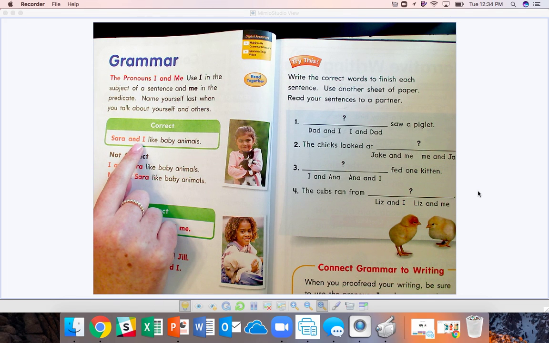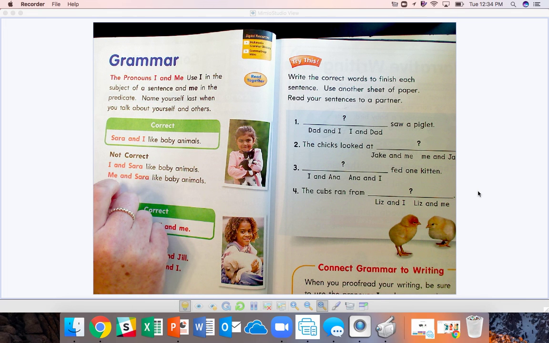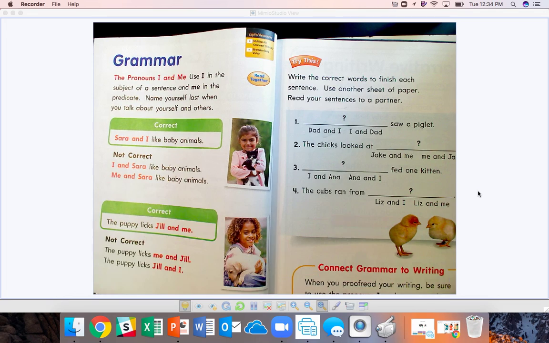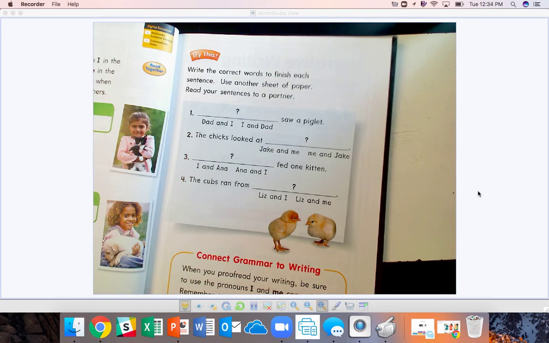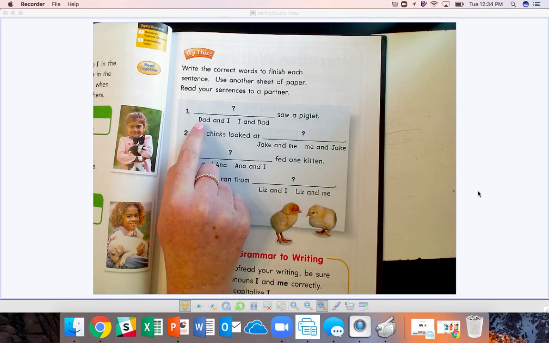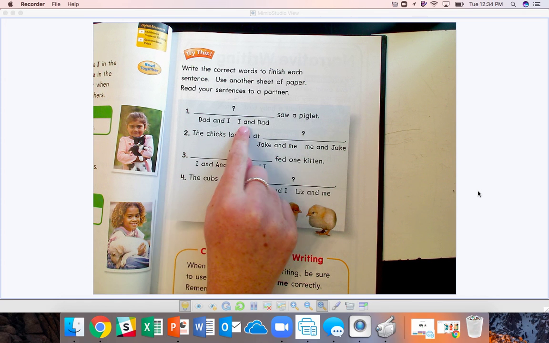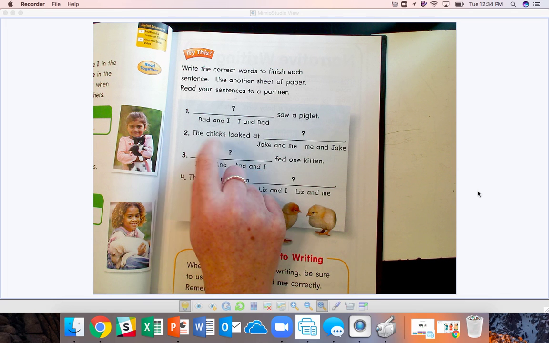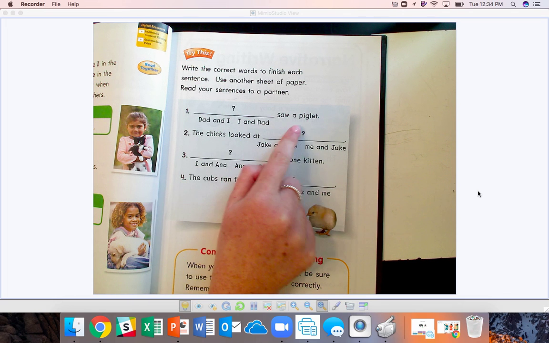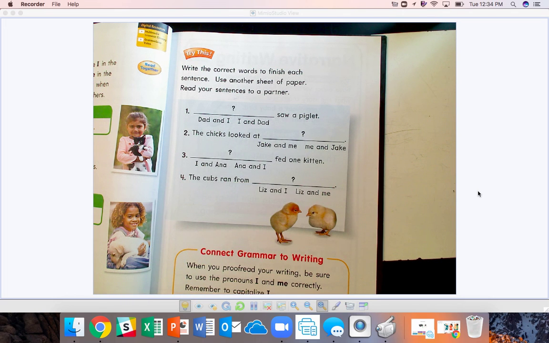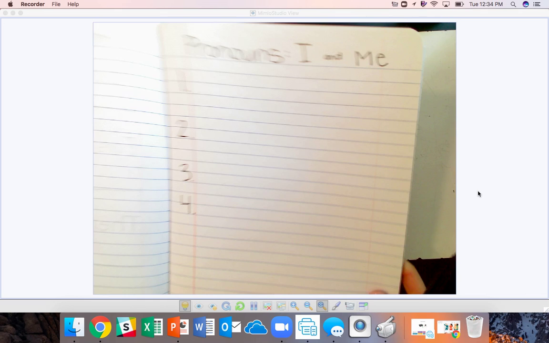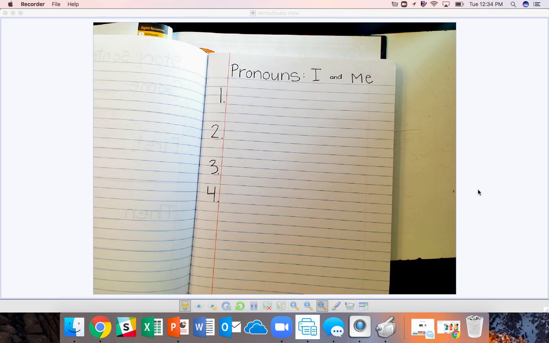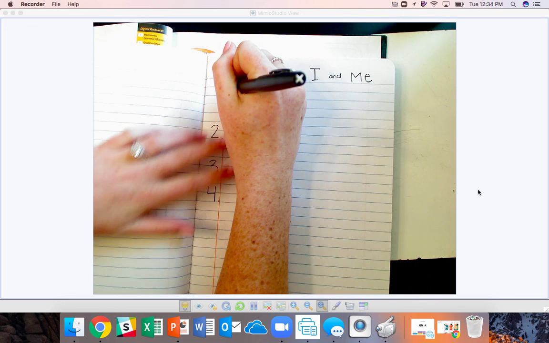Now, if you forget, you can come back over here to the examples. When you're talking about yourself, you name yourself last. You use the word I when in the subject. So, which option is correct? Dad and I saw a piglet, or I and Dad? You're right. Dad and I saw a piglet. Now you're going to get your writing journal and write that sentence correctly.